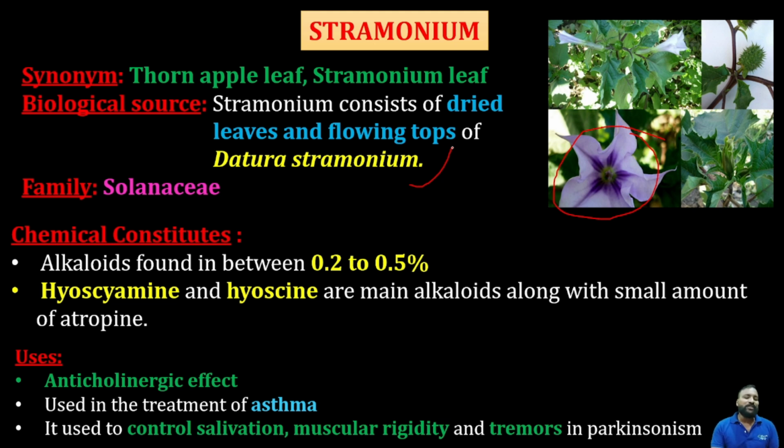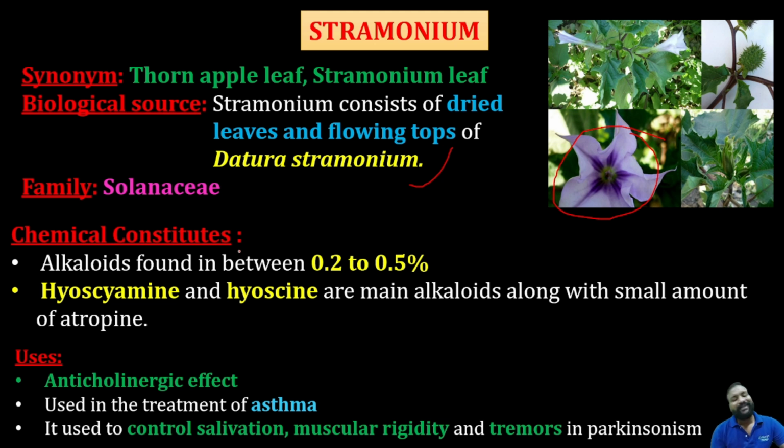And the constituents are found in between 0.2 to 0.5 percent. Hyoscyamine and hyoscine are the main alkaloids along with a small amount of atropine. Yes, I said that there is only the presence of hyoscyamine and hyoscine, but no crude atropine will be available. But after racemization only we can get the atropine.